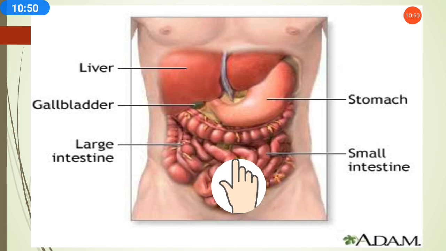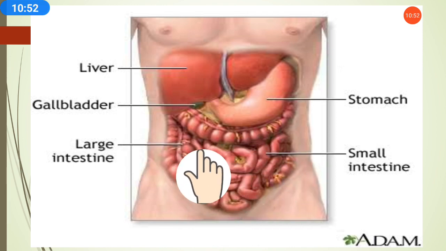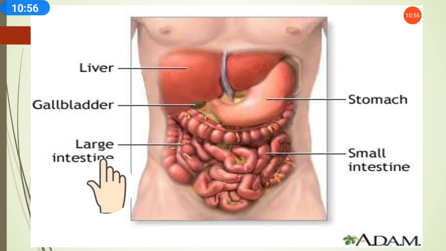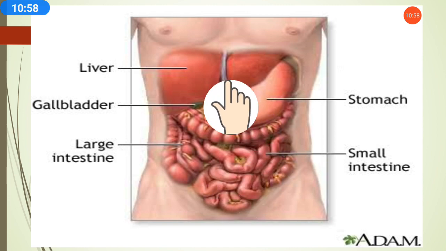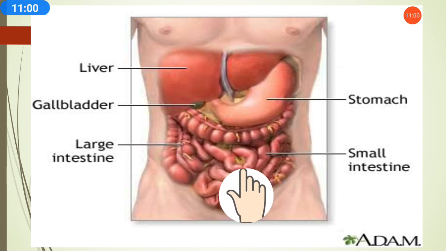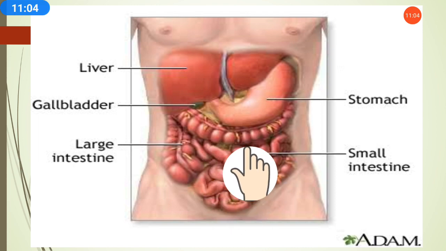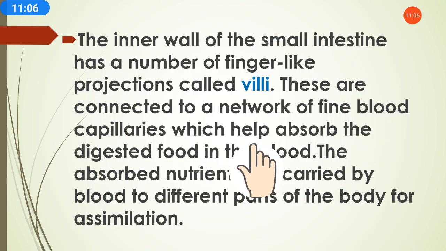This is the small intestine. The juices from the liver, the gallbladder, the pancreas and all the secretory glands come to the small intestine and break down the food, and complete digestion of food happens here.